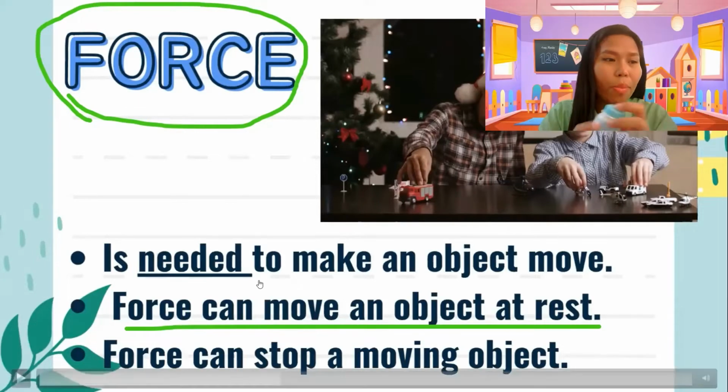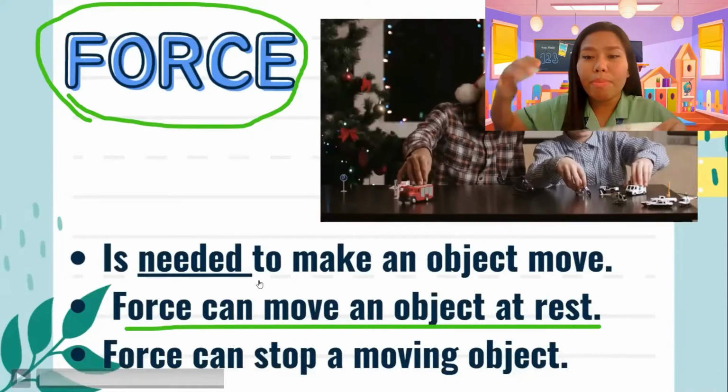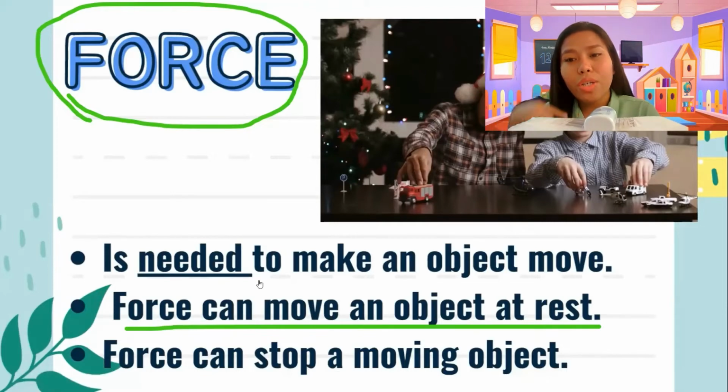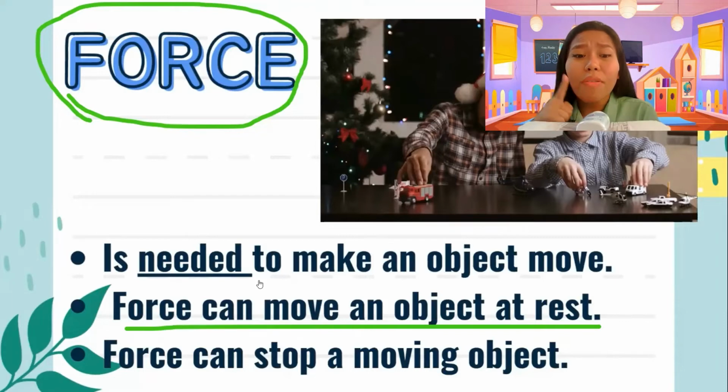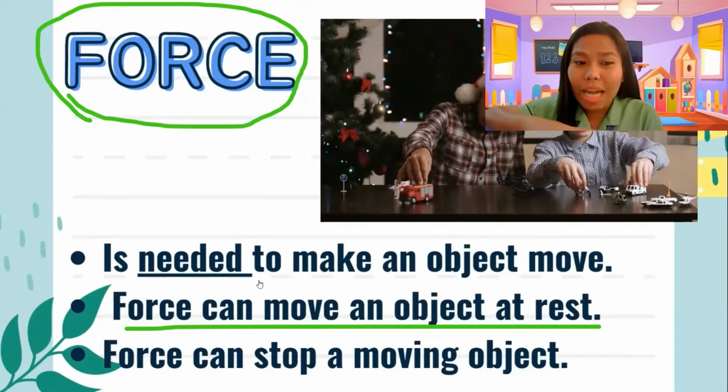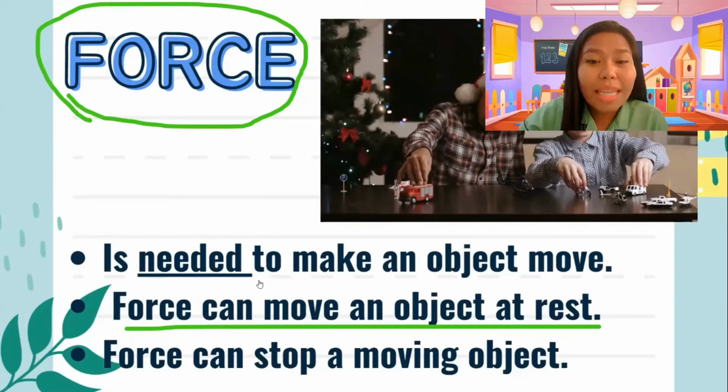Example earlier, I hope you can see me. Di ba, Teacher Bam already put the powder up here? Okay, on here. So, this object is at rest. It means when we say at rest, it's not moving at all. Okay? So, it says here, force can move an object at rest. So, if you're going to exert force on it, what happened to the object? Did the object move? Yes. Okay. Again, force can move an object at rest.